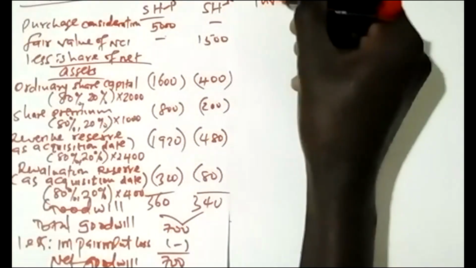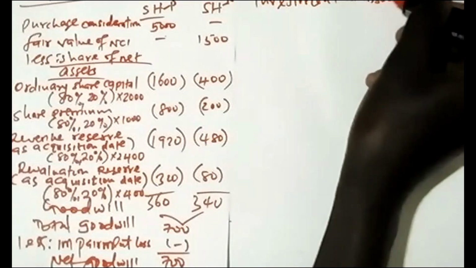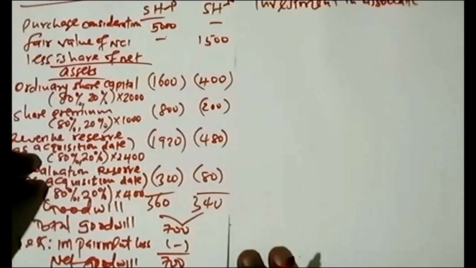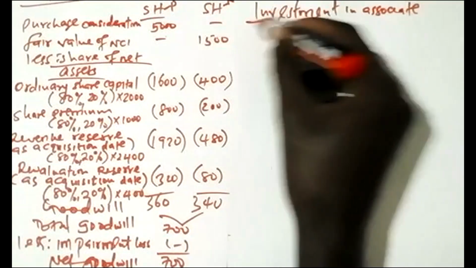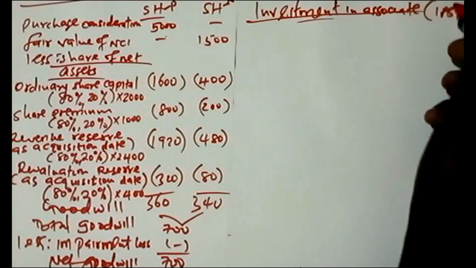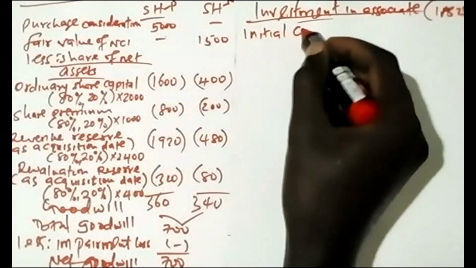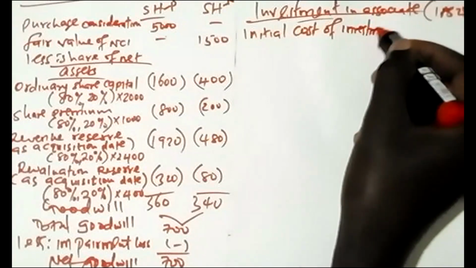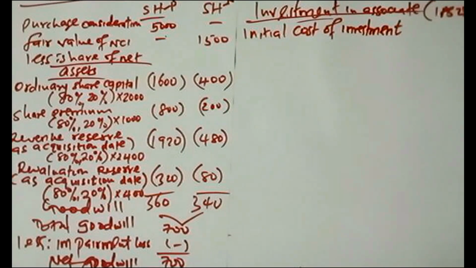So let us do now the investment in associate. For the investment in associate, you have to use the equity method. This is according to IAS 28, International Accounting Standards 28. So first you recognize the associate with initial cost of investment. Then you add